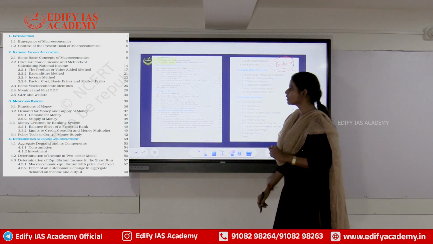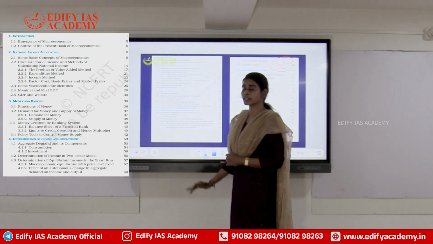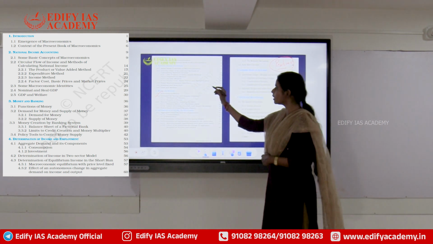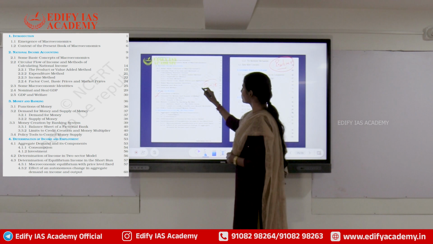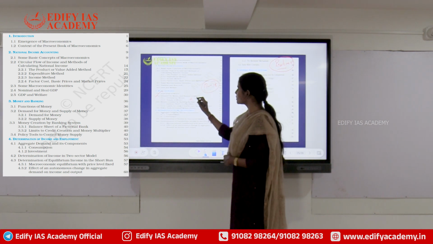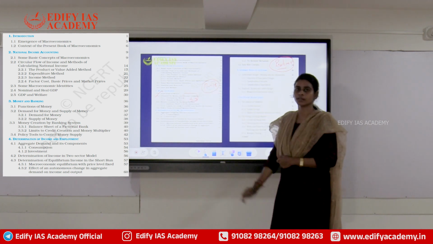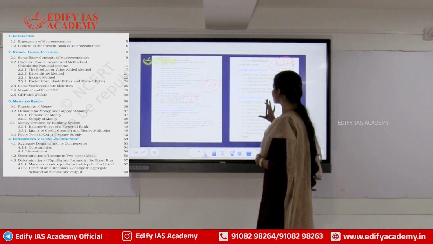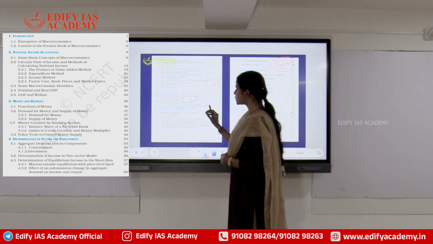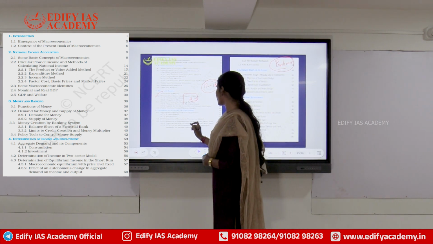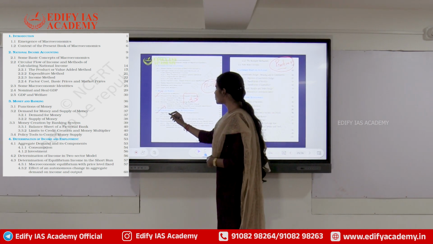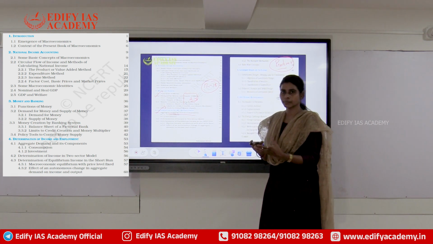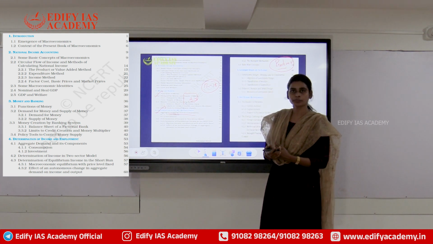Every year you will have questions from money and banking. It is again very, very important. If you take 17 to 18 questions from economy, definitely you will have some 2 to 3 questions related to money and banking. And this 12th standard NCERT has to be read selectively. Say, for example, in this unit, we will just study what is meant by law of demand, what is law of supply, etc.